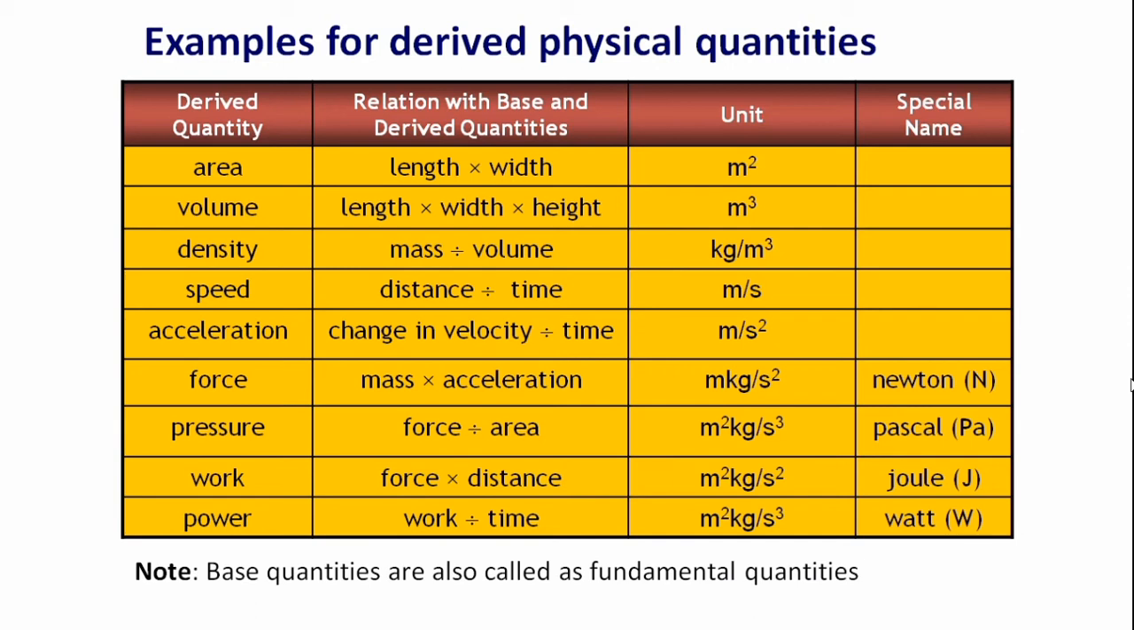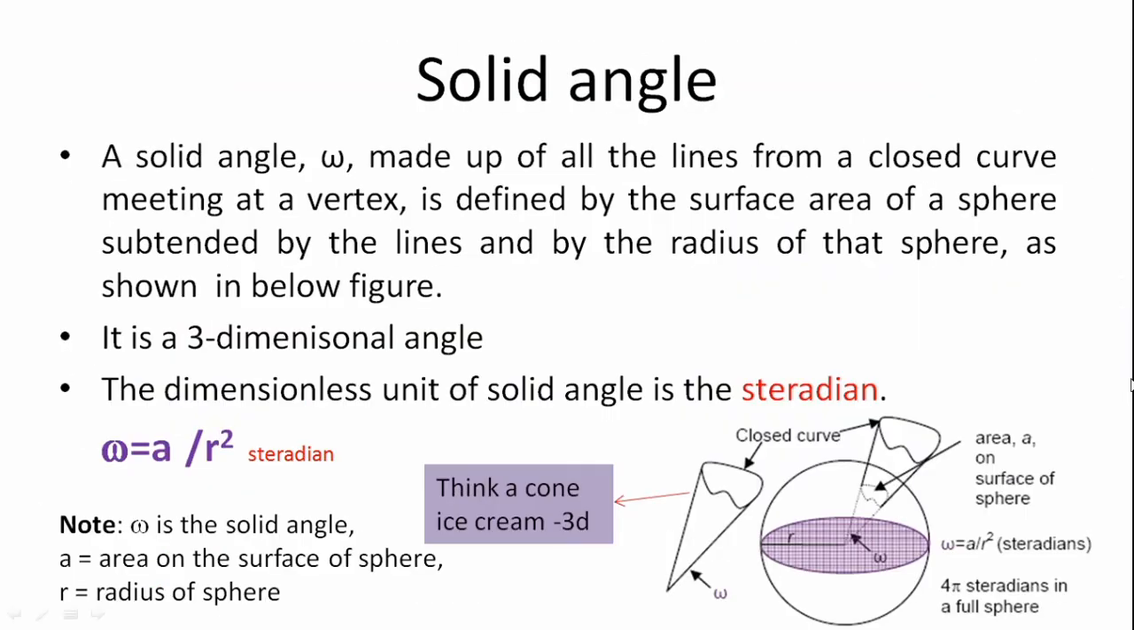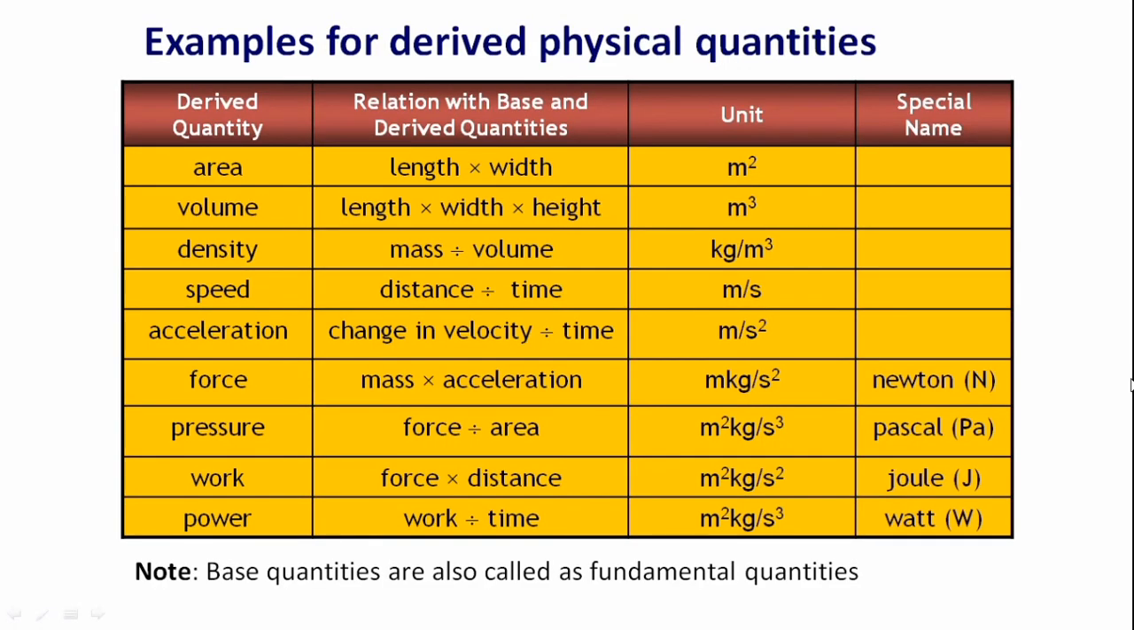We have work, which is a derived quantity. Work is equal to force into distance, and its unit is meter square kg per second square. The special name for this unit is joule. Then we have power. Power is equal to work by time. Its unit is meter square kg per second cube, and the unit has a special name called watt.